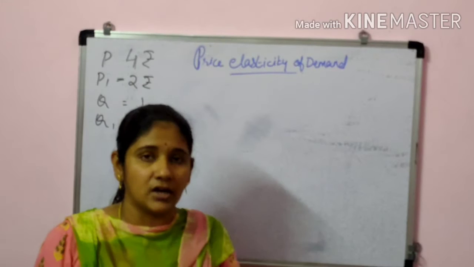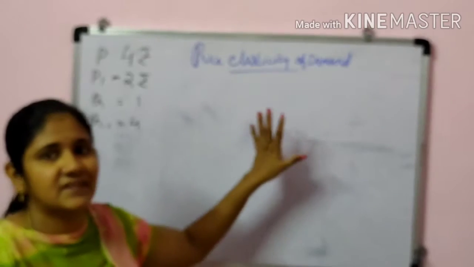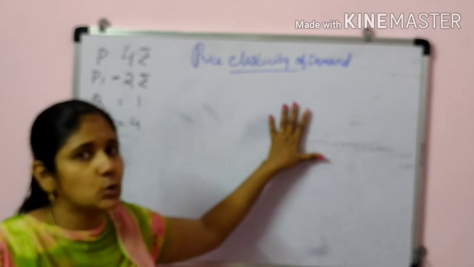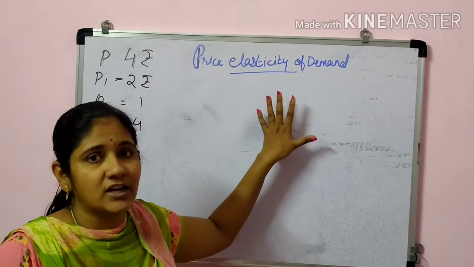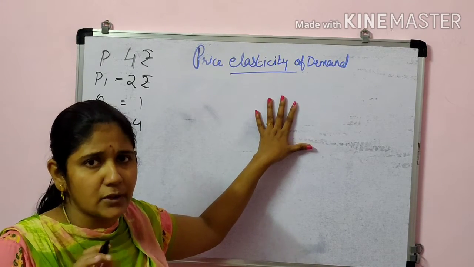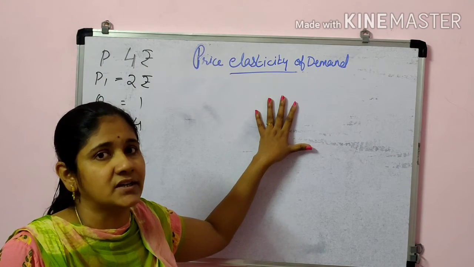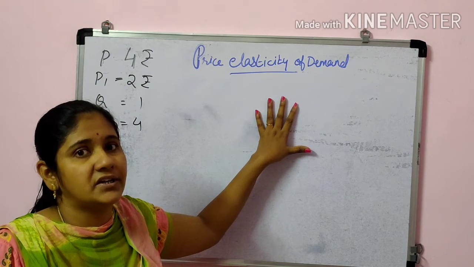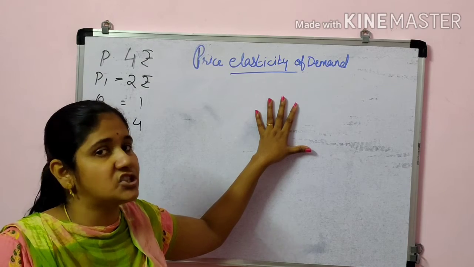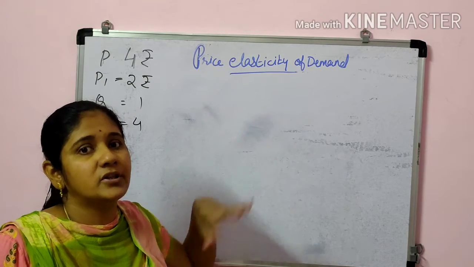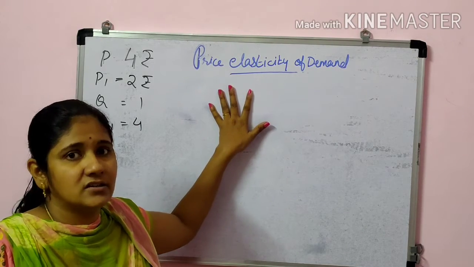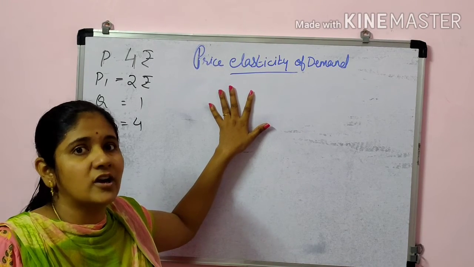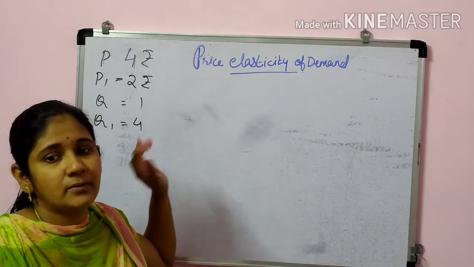We use this percentage change method for measuring the elasticity of demand, because according to that formula we calculate elasticity of demand as percentage change in quantity demanded upon percentage change in price. So that is the formula, also known as the percentage change method.